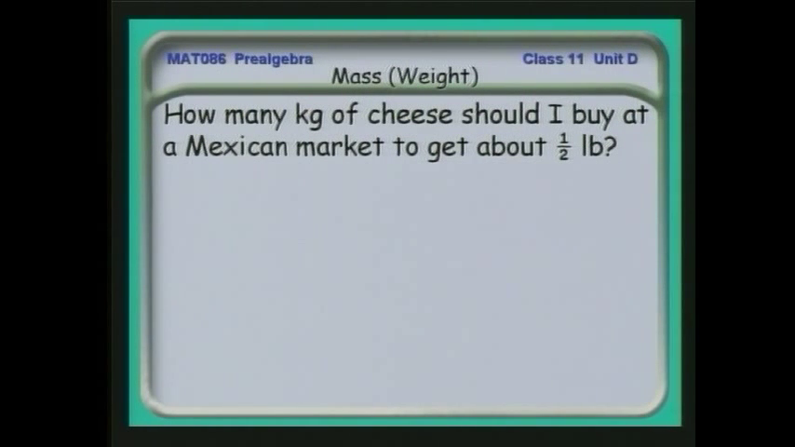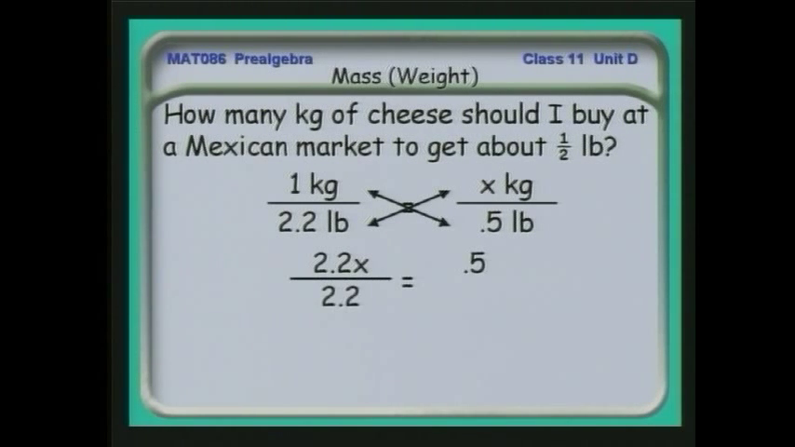How many kilograms of cheese should I buy at a Mexican market to get about half a pound? I've talked about this, but let's do it formally. 1 kilogram is to 2.2 pounds, as X kilograms is to 0.5 pounds. I cross multiply, I work the math out, and I would find that to get half a pound, I would buy a little over 2/10 of a kilogram.